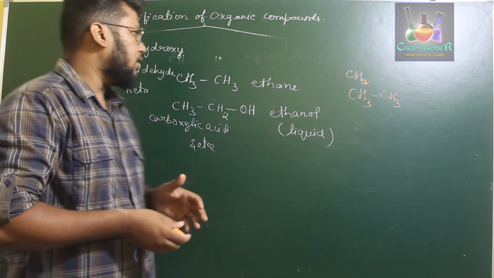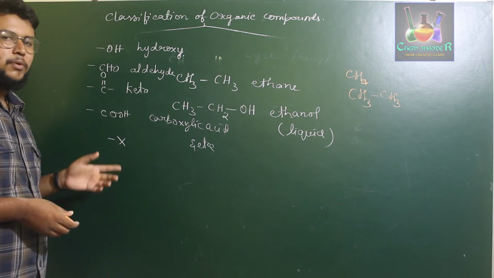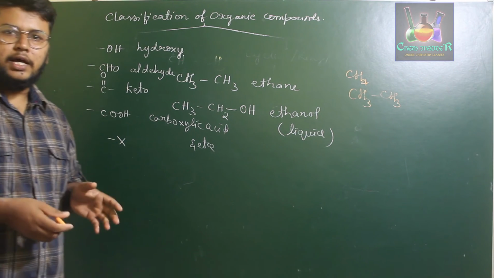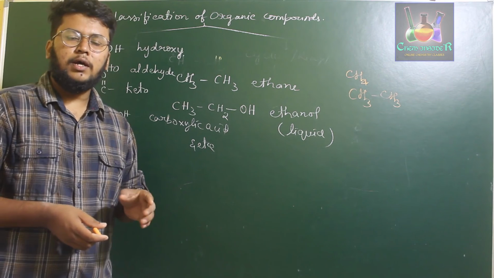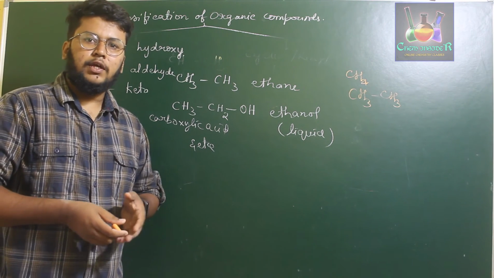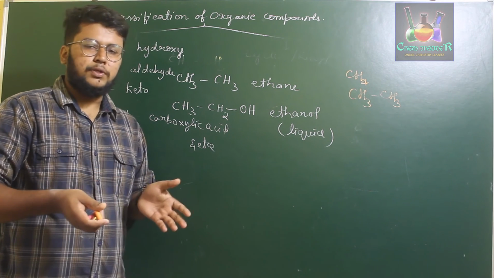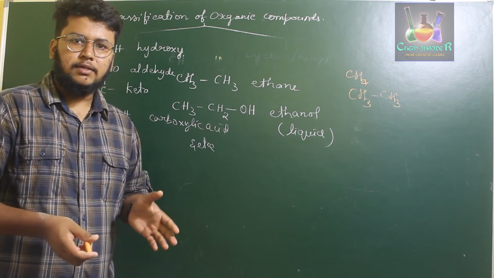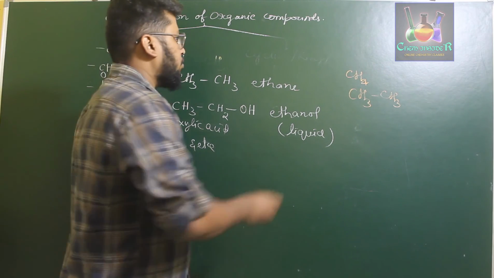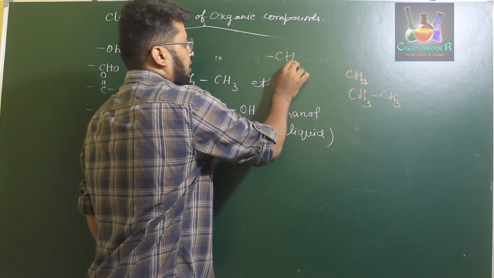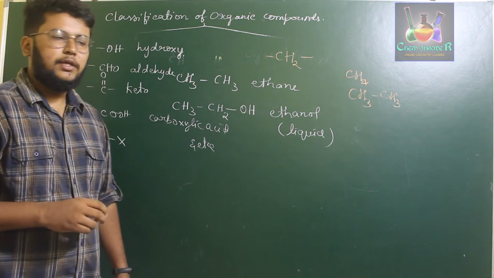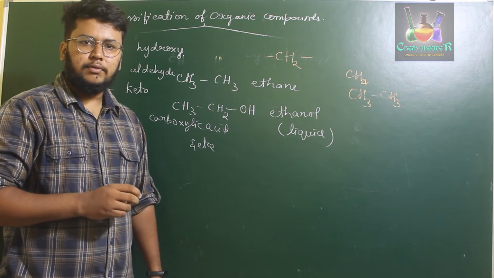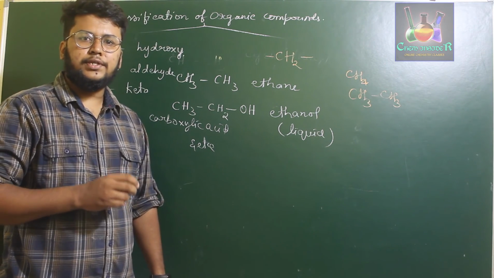And specifically, all these aldehydes, ketones, carboxylic acids of a particular class might vary from one compound to another compound by a CH2 group. If multiple compounds of the same class are varying by a CH2 unit, then those are called the homologous series.